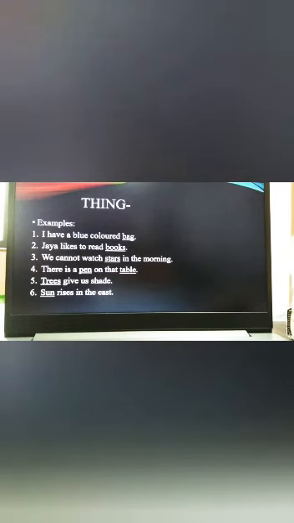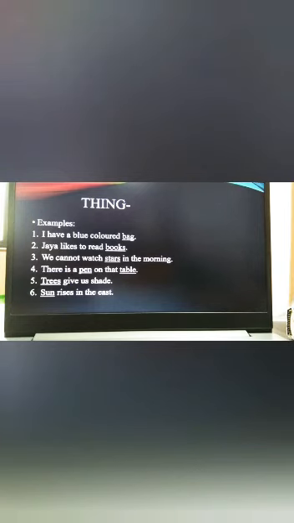Here are some examples. See the first example. I have a blue colored bag. Here you can see the underlined word bag. That means again bag is a thing, or we can say that it is a non-living thing. So it is a noun. Next example, Jaya likes to read books. Again in this example, books is a thing, or we can say that it is non-living thing. So it is a noun.